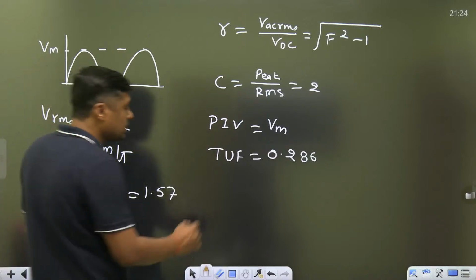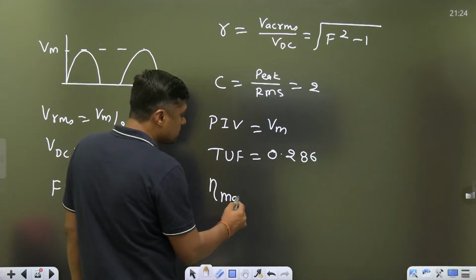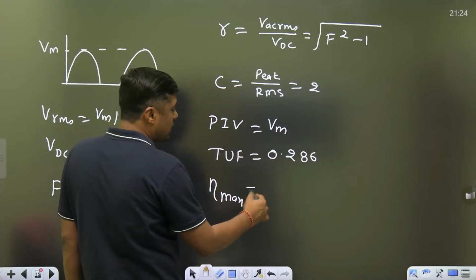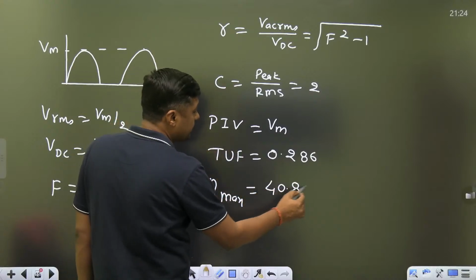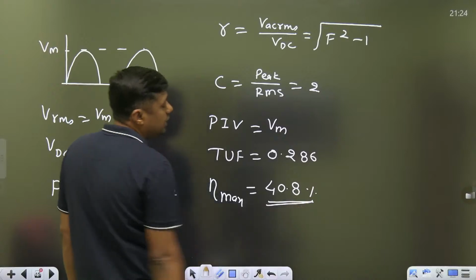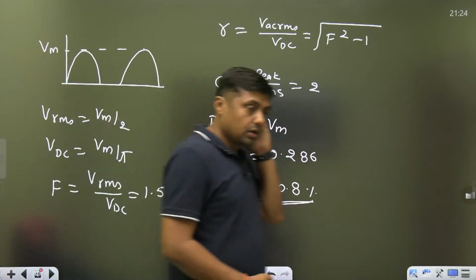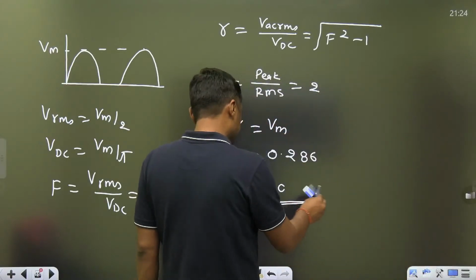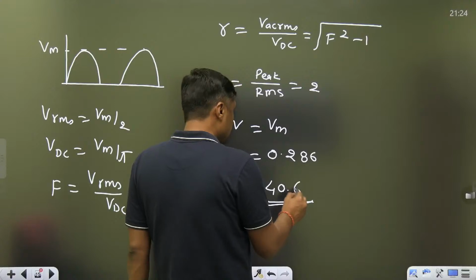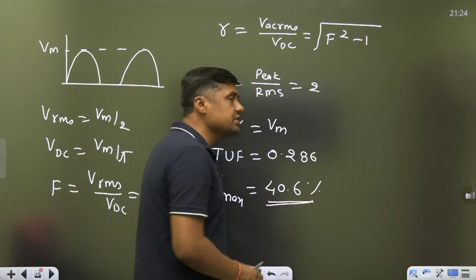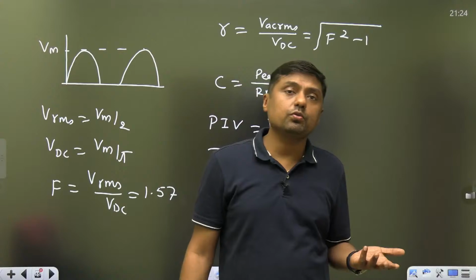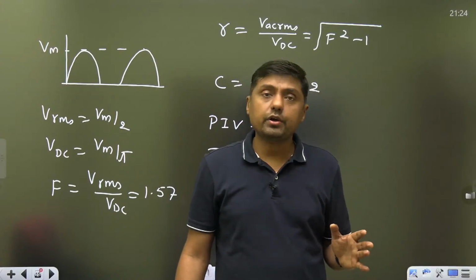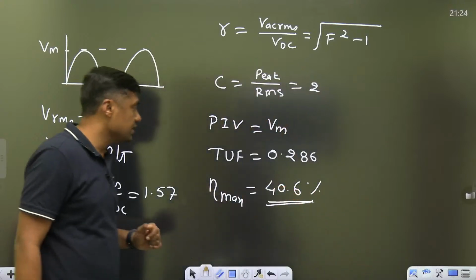Now what is the efficiency, eta max, the rectifier conversion efficiency? The AC power is converted into DC power. Maximum is 40.6. So this is the maximum, meaning 40.6% of AC power is converted into DC and the remaining power is in the form of AC. So 40.6, very low efficiency, right?